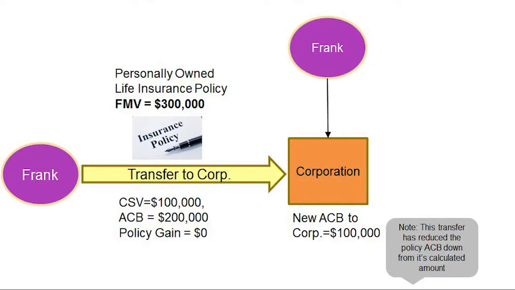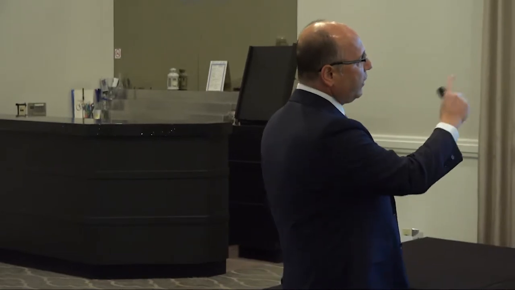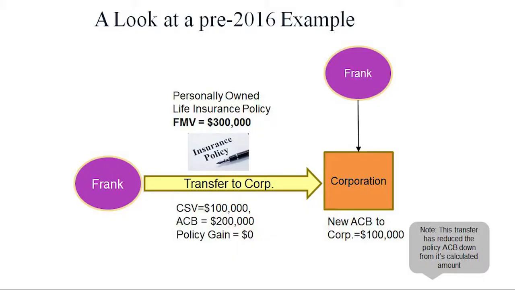So just like that, and I put that little footnote, the transfer has been reduced. It's reduced the policy ACB down from its calculated amount. What do I mean by that? Well, we all know that when we're calculating the ACB of a policy, there's a formula. Basically, funds in minus NCPI on an annual basis. Now, when I do this transfer pre-2016, and I'm putting it into a corporation, I'm going to use the word artificially. I've artificially reduced the adjusted cost base on that policy. It's important that you remember that. That was an artificial reduction.